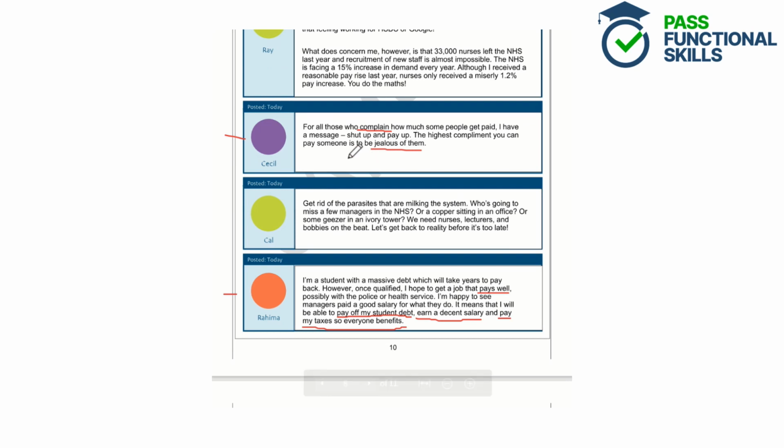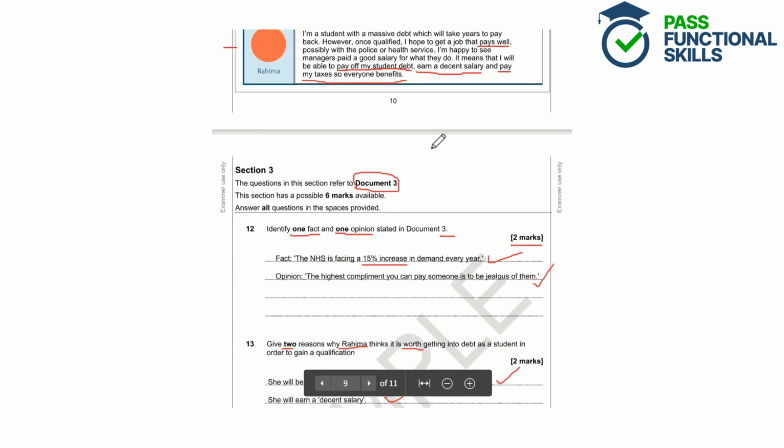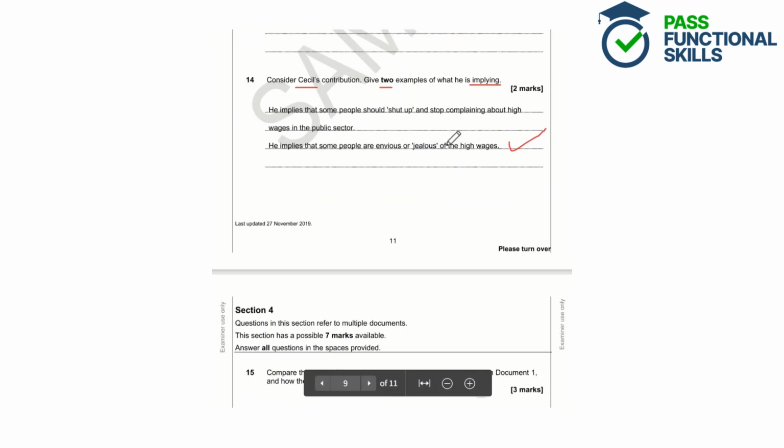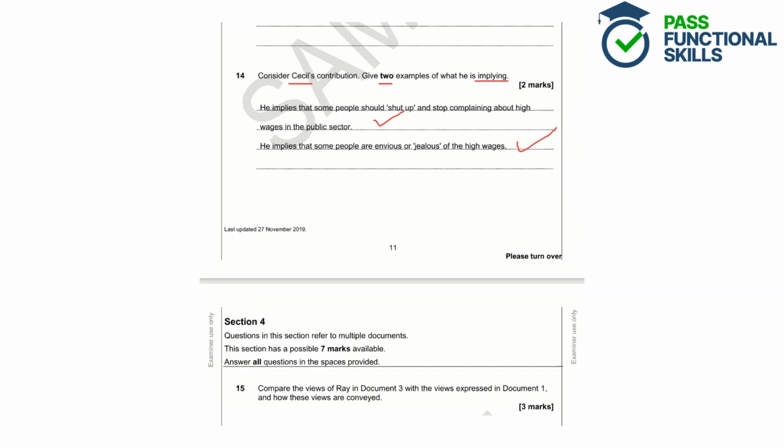And then he also says, I have a message, shut up and pay up. So he's implying there that people should shut up and get on with it and stop complaining about high wages in the public sector. So we've got 2 examples of what Cecil is implying in his contribution there.